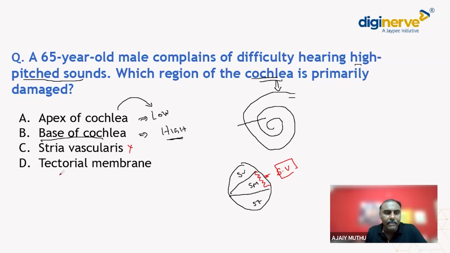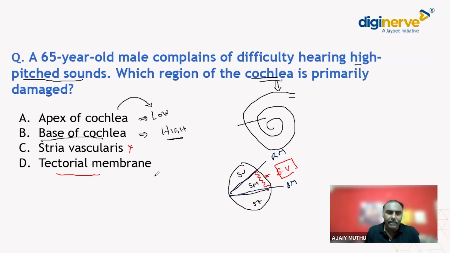So what is the tectorial membrane? We know that in our cochlea, we have 3 membranes: the basilar membrane, Reissner's membrane, and the tectorial membrane. To make it simple, the basilar membrane divides the scala media and the scala tympani. This area is the basilar membrane. Reissner's membrane separates the scala media and the scala vestibuli.